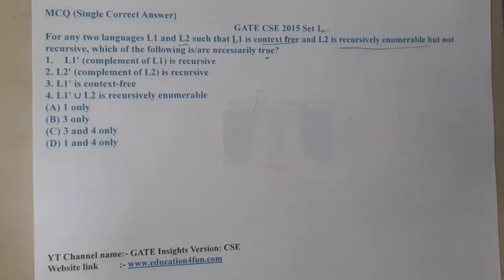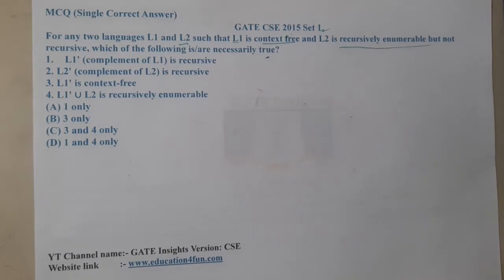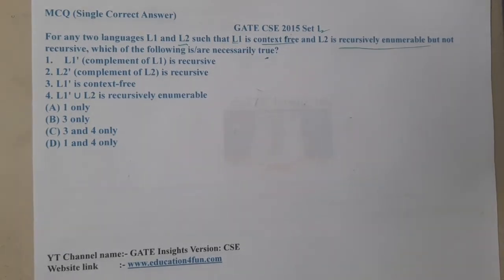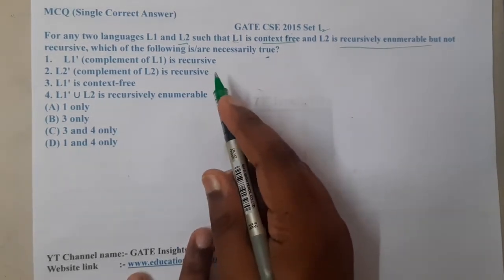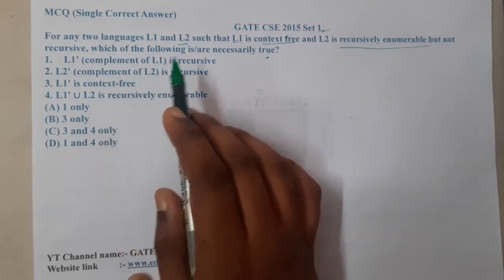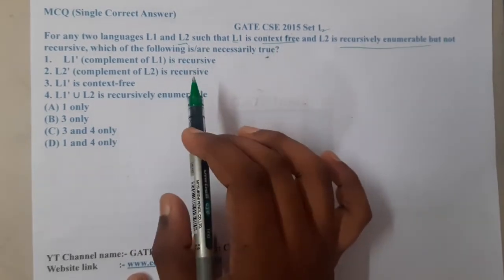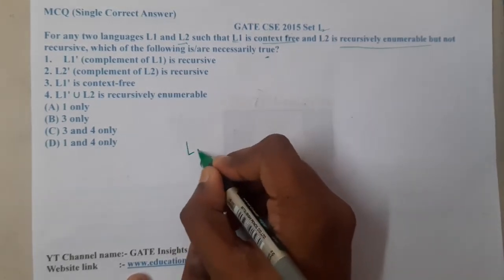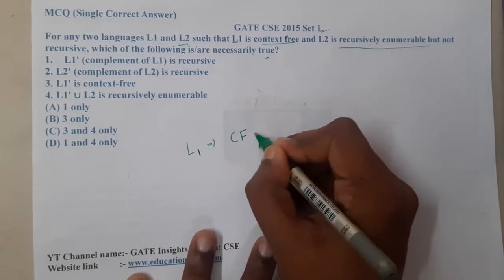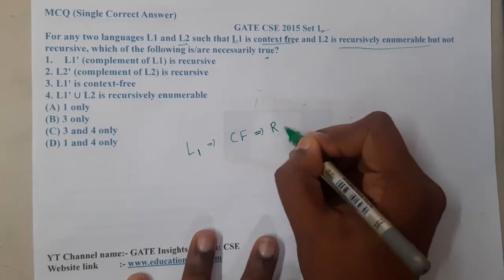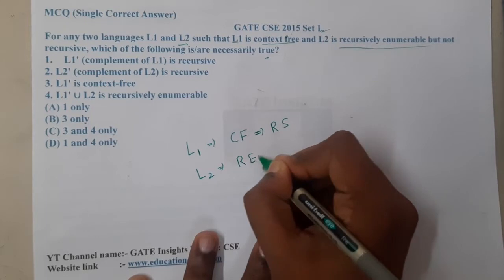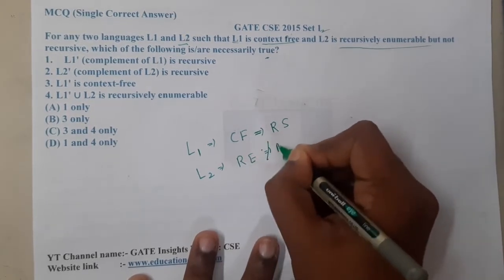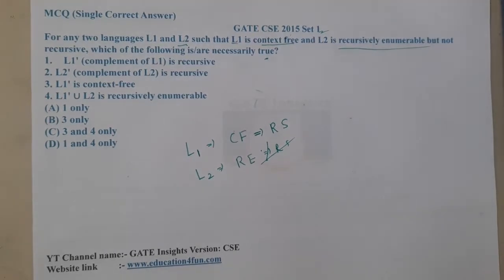When it comes to the options, let us concentrate. They are talking with respect to L1 and L2, and they clearly told that L1 is context free. So if L1 is context free, we can say that it is also a recursive set. And L2 is recursively enumerable but not a recursive set. Now let us start checking the options.